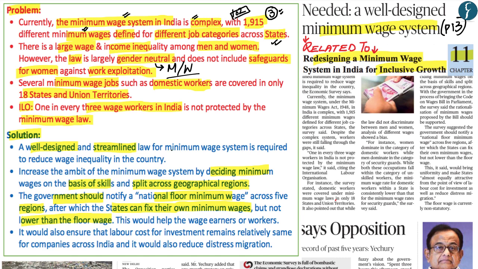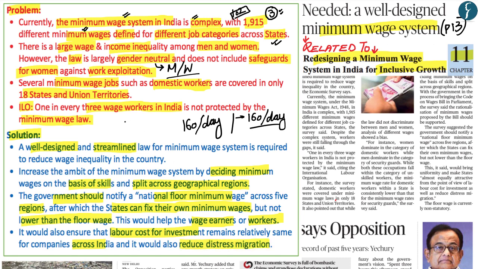What a national floor minimum wage basically means is that, let's say the central government has fixed the minimum wage at rupees 160 per day, then every state across India cannot provide a minimum wage which is less than 160 per day for any type of work. According to the economic survey, a national floor minimum wage helps the most to wage earners and workers. And apart from this, it also ensures that labor cost for investment remains relatively the same for companies across India. Similarly, it also reduces distress migration.